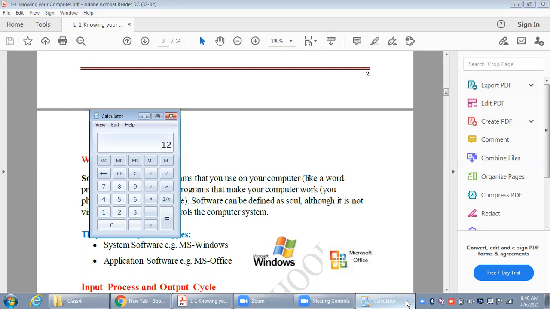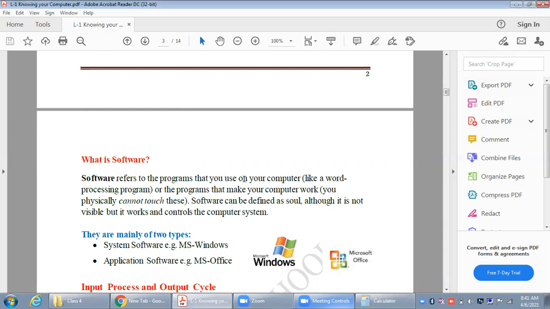If I am typing something in MS Word or in MS Excel, then MS Word and Excel will be treated as software because I cannot touch these applications, but definitely I can work upon them. If I am playing an audio or a video in my system, you are using an application which you cannot touch, but you can definitely play music files or video files using that application. It means it's a software.